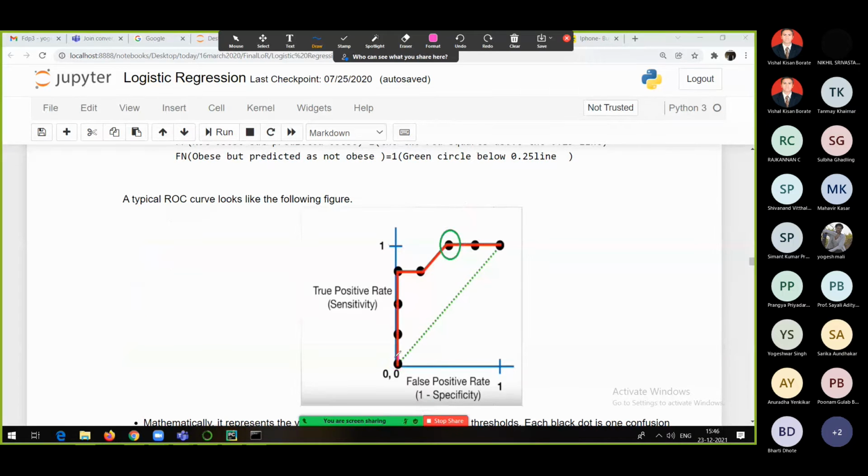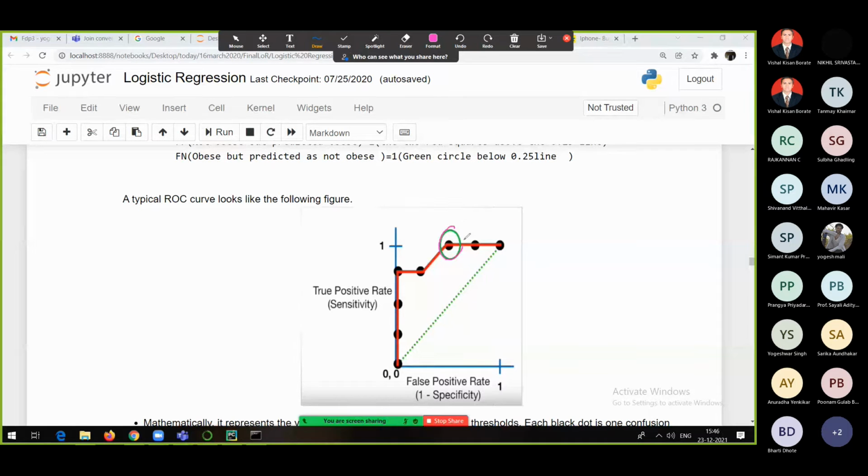See, whatever the markers you are able to see, everyone, these markers you can remember as one confusion matrix. This confusion matrix, I have got with the help of some threshold value like 0.75 or 0.8 and so on. This also I got, this I got. So what we do is from right to left we move, and with a decrease in the false positive rate, if there is also a decrease in the true positive rate, that particular confusion matrix will be decided finally.